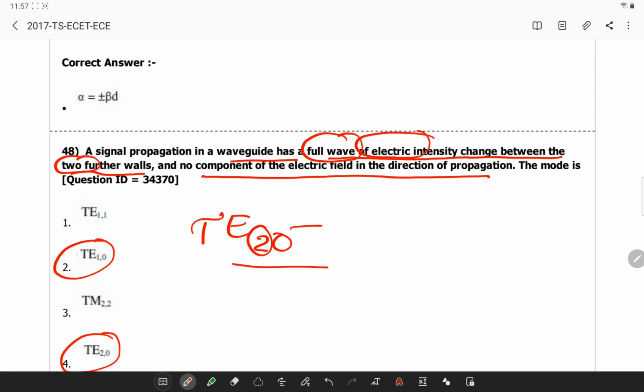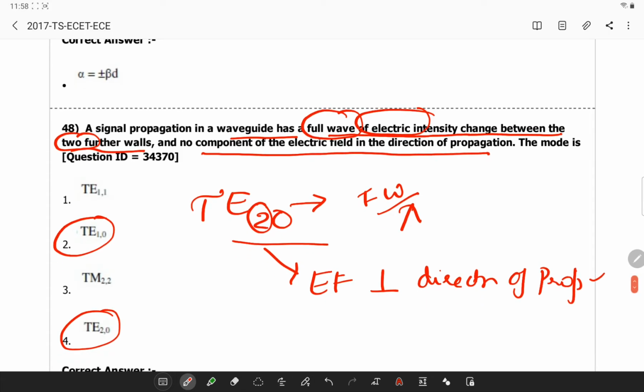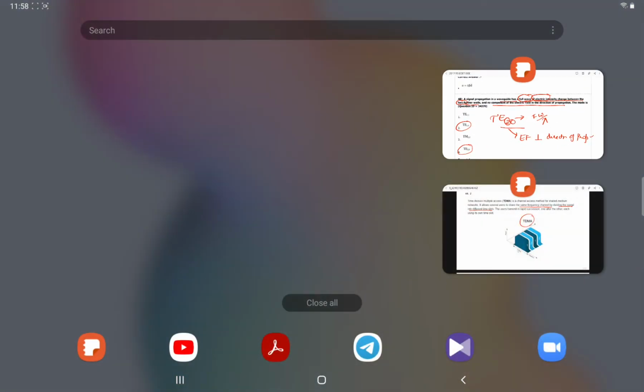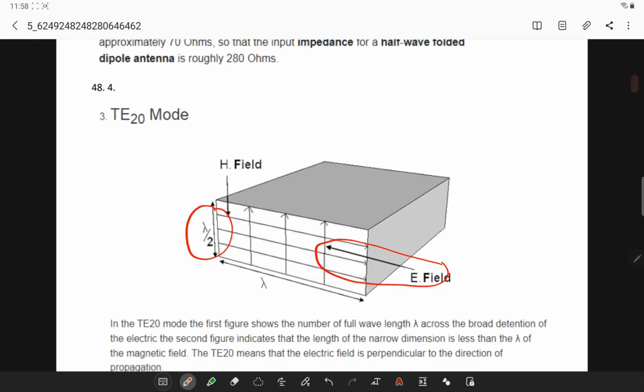In TE20 mode, the number of full wavelengths across the broad dimension of the electric field will be shown. TE20 means the electric field is perpendicular to the direction of propagation. Remember this also. I will show you. Here the wavelength is half, and this is the direction of propagation of the electric field. So remember this.